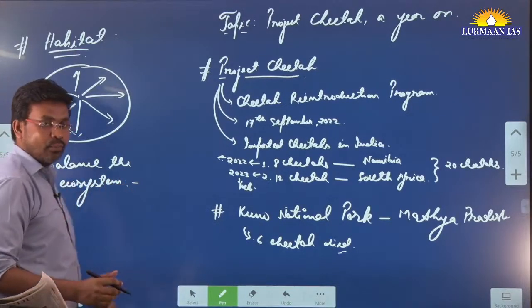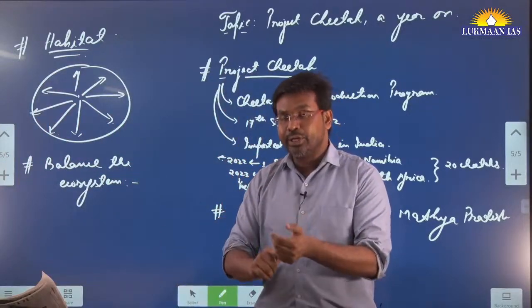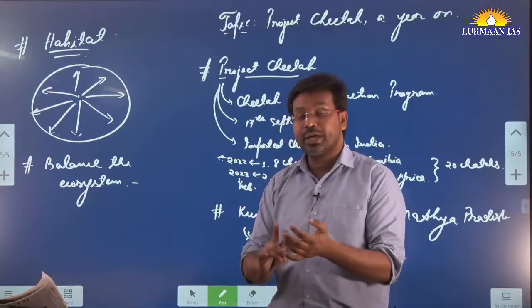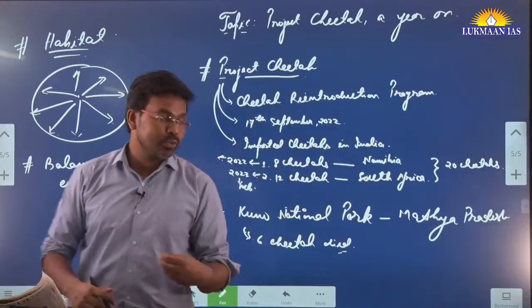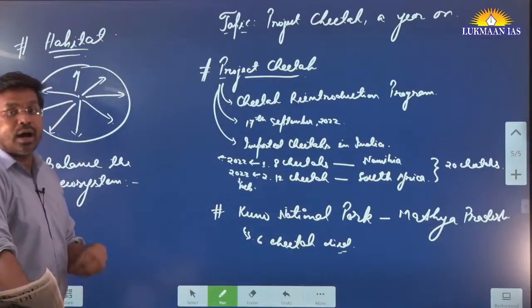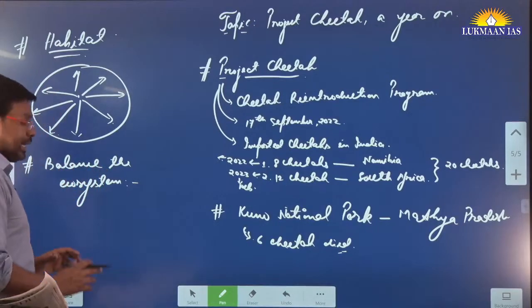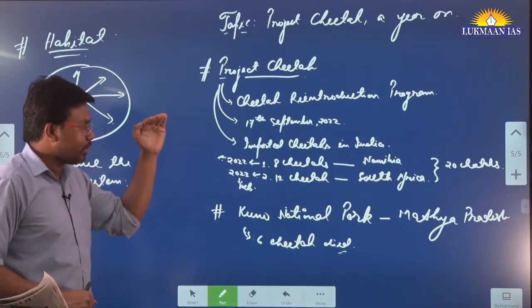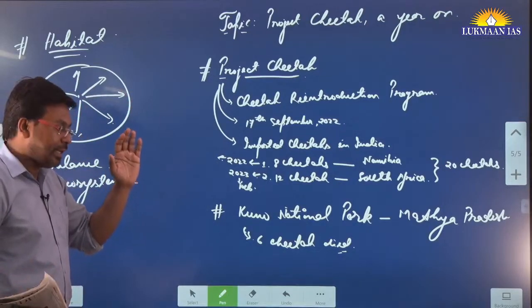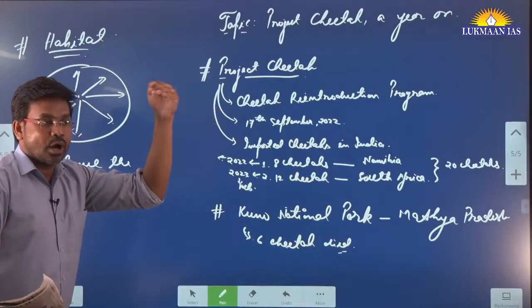Because in an ecosystem we have a food chain, where we have producers, primary consumers, secondary consumers, and tertiary consumers, the carnivorous animals that feed upon other consumers. So in an ecosystem we need the presence of species at all levels of the food chain.